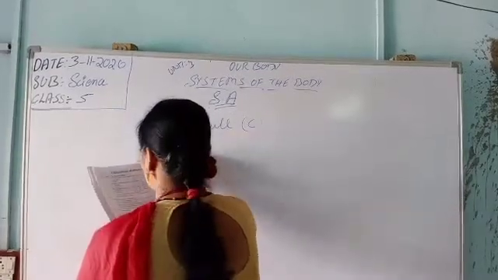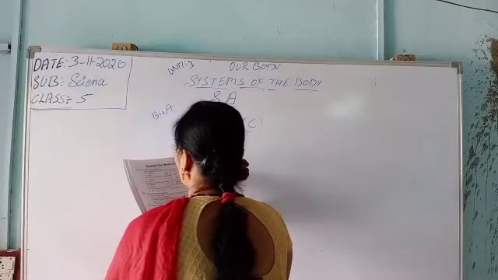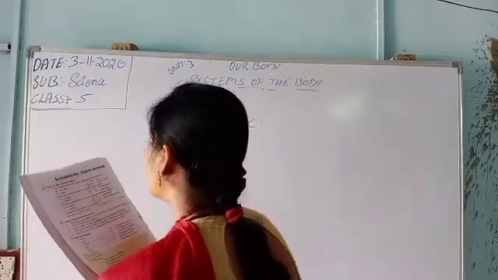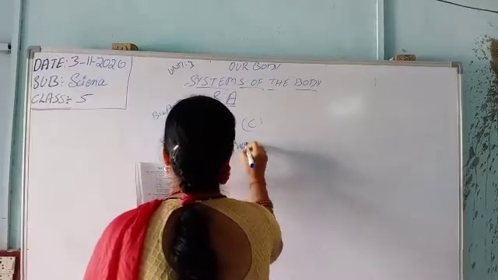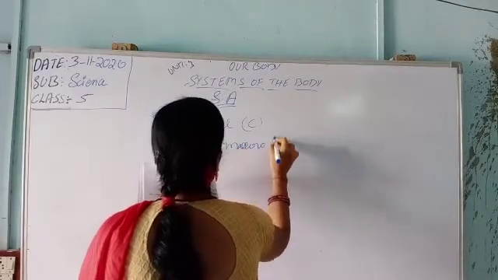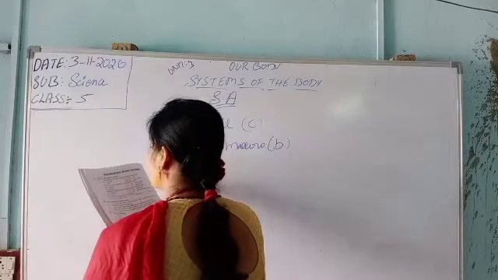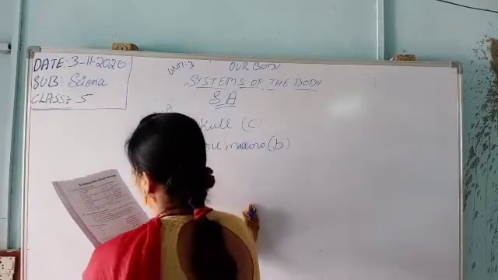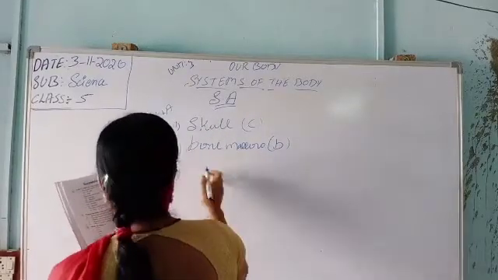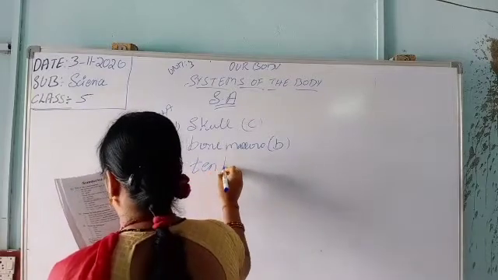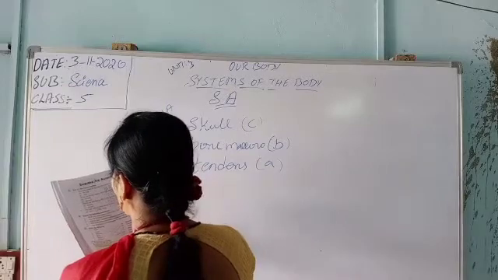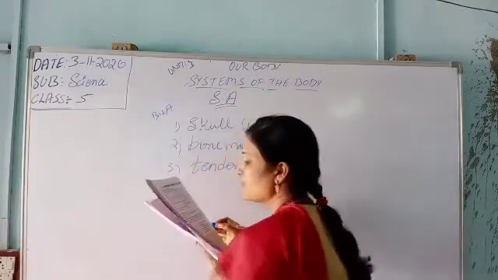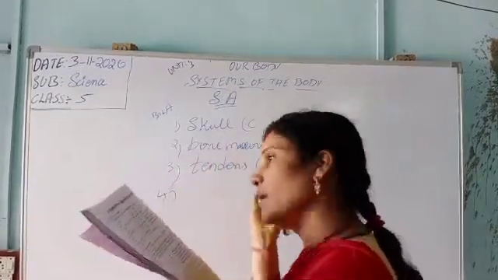The second one is bones are joined together by tight tissue called bone marrow, that is B. The third one is muscles are attached to bones by the strong fiber called tendons, that is A. The fourth one is the main control center of our body is brain.